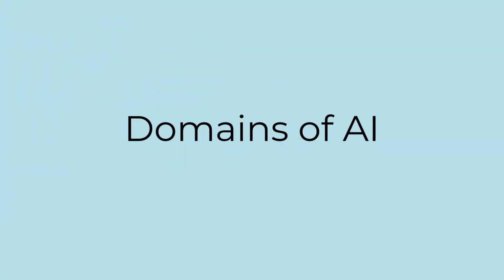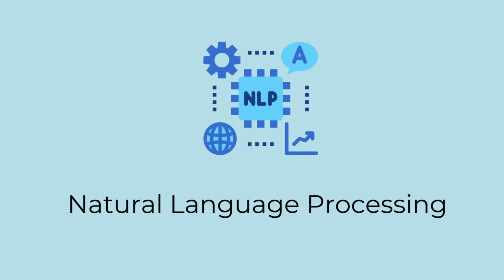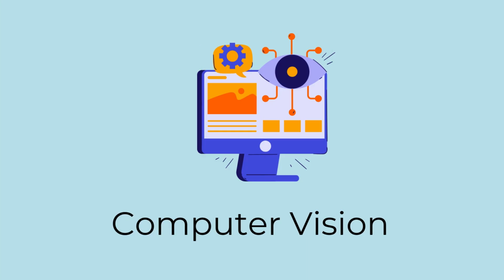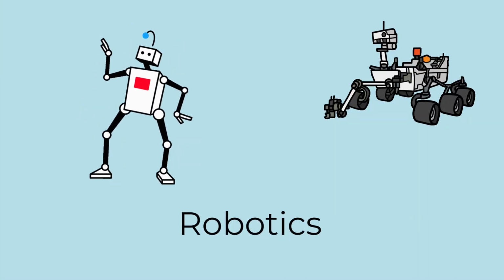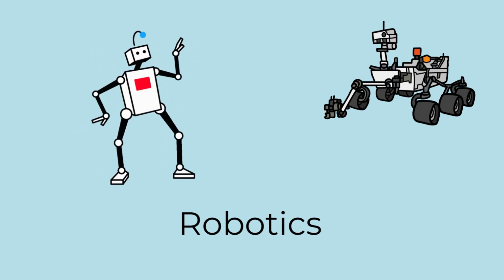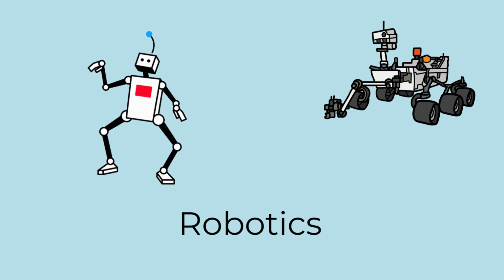Now let's explore scientific AI domains that power different technologies and industries. Natural language processing, NLP, AI's ability to understand and generate human language. Think chatbots and voice assistants. Computer vision, teaching AI to interpret and understand images or videos. Robotics, combining AI with physical machines to automate tasks like warehouse robots.